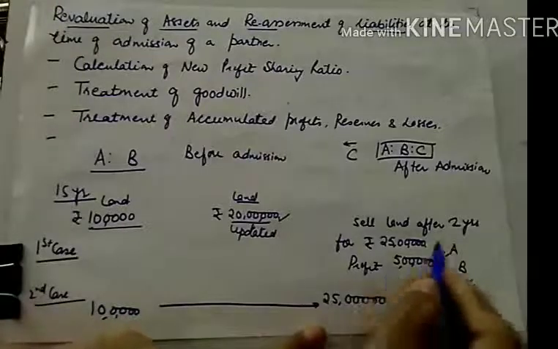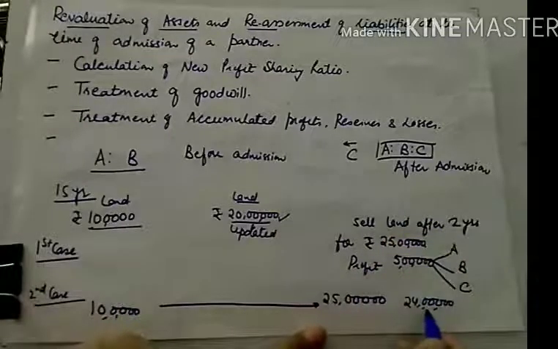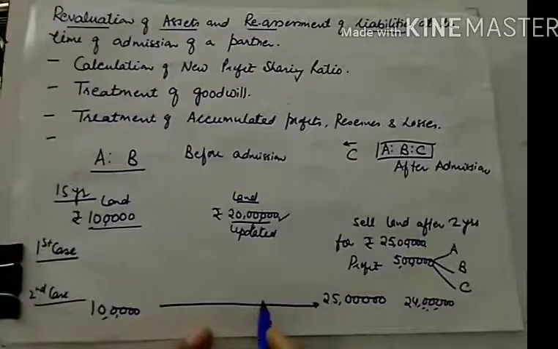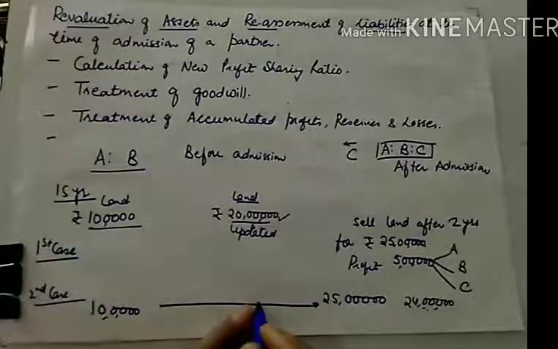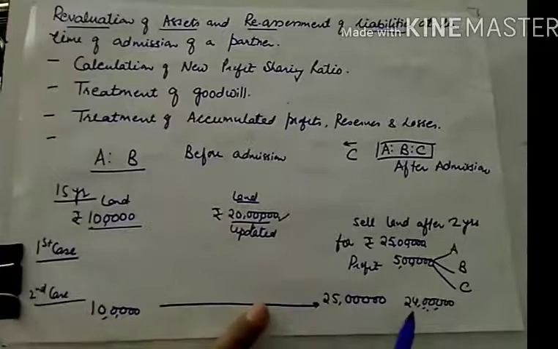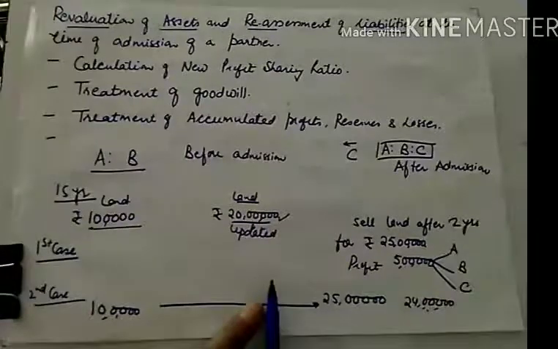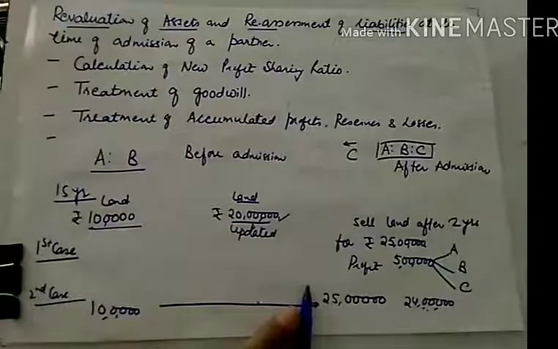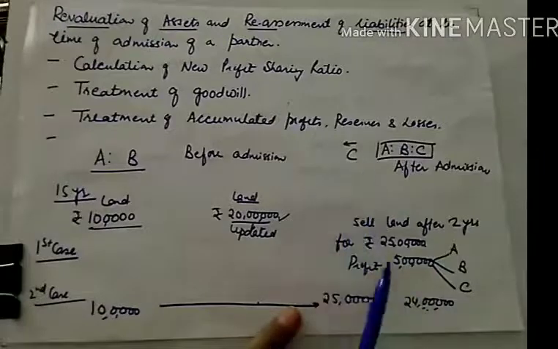Do you think C deserves this much profit? I know your answer is no. Why no? Because up to 20 lakhs, it should be shared by A and B. But after that, whatever profit they earn after admission should be shared with C.